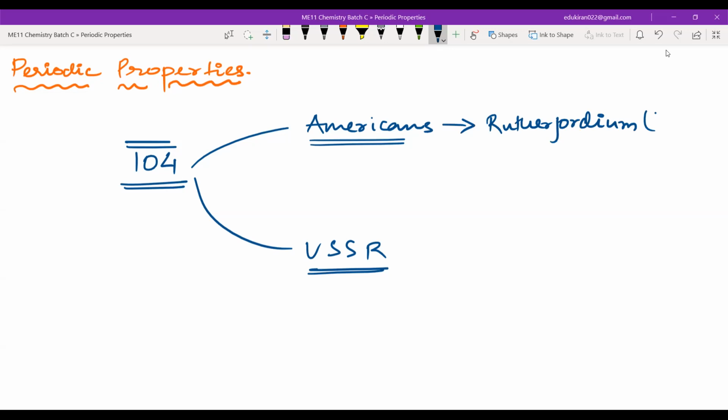And we will keep the symbol as Rf. But the Soviet Union scientists said that we will name this element Kurchatovium, and the symbol will be Ku. Now IUPAC came and said let's not fight. We will do a kind of voting on the names, but before voting, how should we refer to element 104 and the newer elements that are being made? So IUPAC said, okay, that's not a big deal.